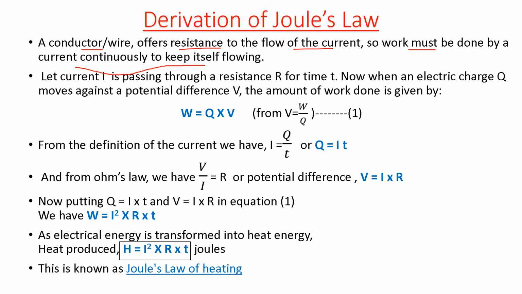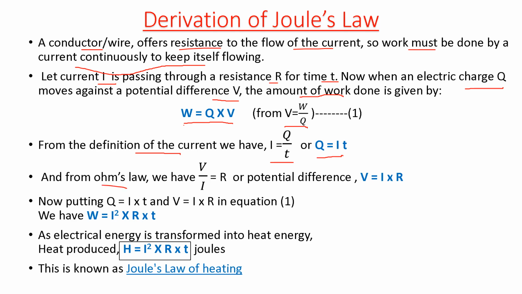Now let's say that current I is passing through a resistance R for time t. So the amount of electric charge Q is moving against a potential difference V, by applying potential difference V. So the total amount of work done in moving charge Q when potential difference is V can be given by W equals Q into V, which can be written from the formula of electric potential difference, that is V equals W by Q. Now from the definition of current, we can write I equals Q upon t, which can be written as Q equals It.